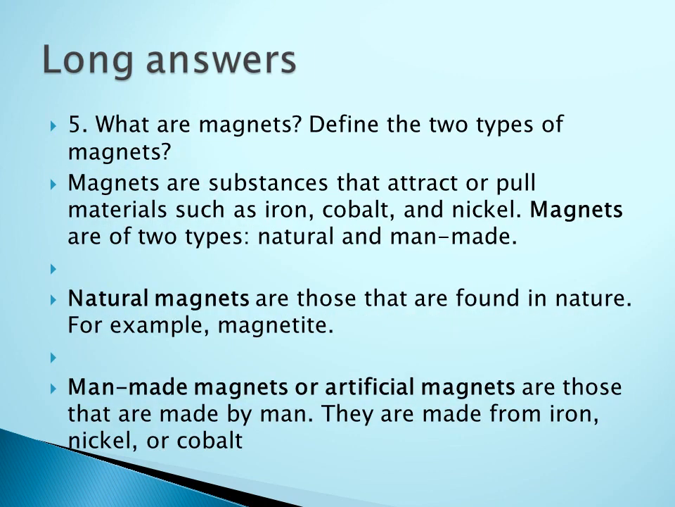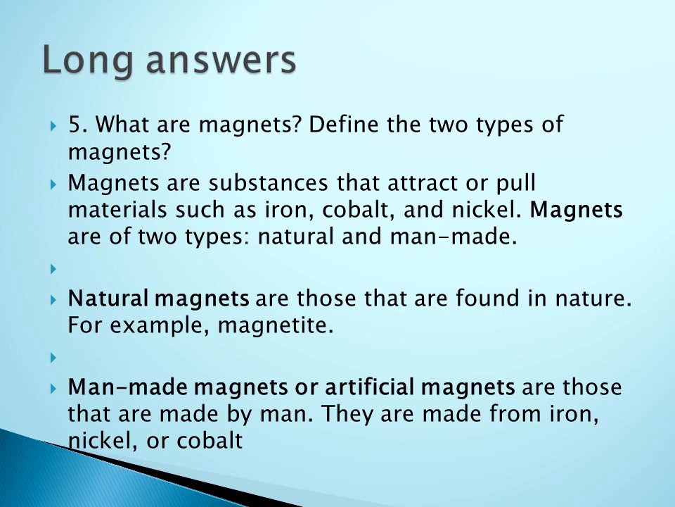And then fifth question, what are magnets? Define the two types of magnet. So magnet means what? The substance which attracts or pulls the materials. They are called a magnet. Example, iron, cobalt and nickel.